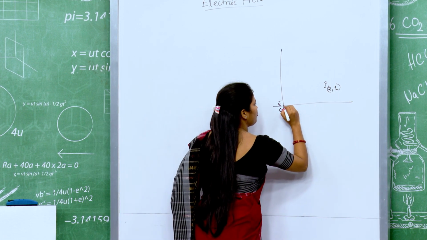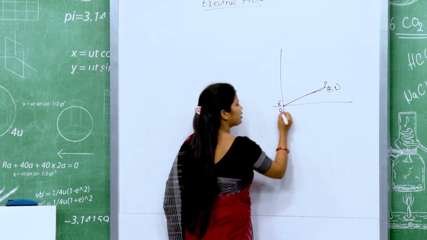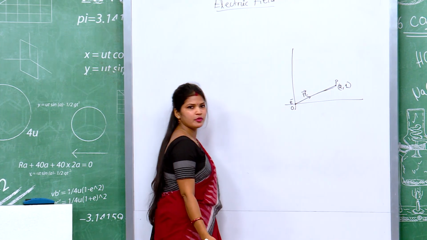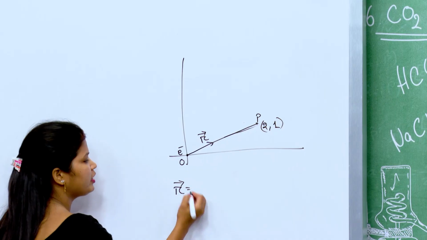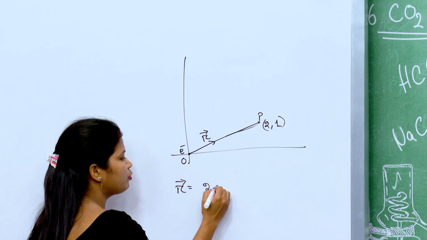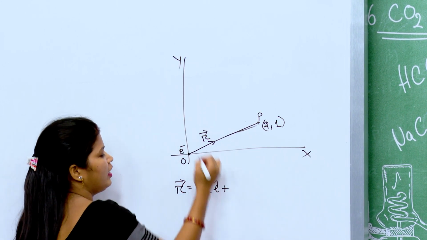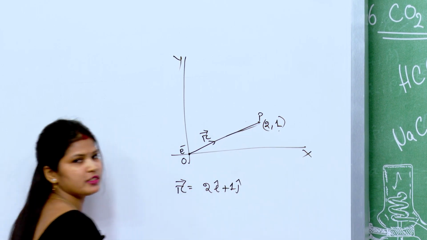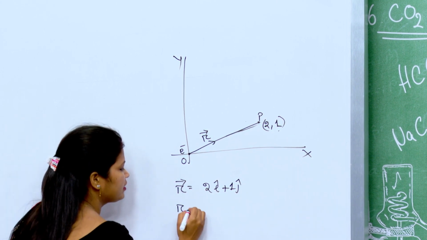Then the position vector of point P relative to O is the R vector. Okay. So, what is the R vector? Yes, the R vector is the (2, 1) position, that means 2 i cap in the x axis and 1 j cap in the y axis.